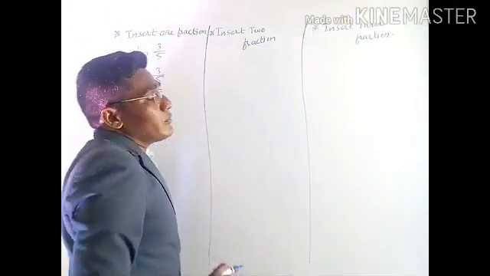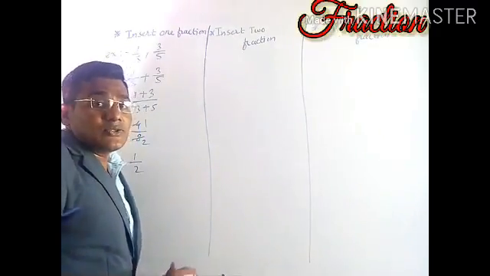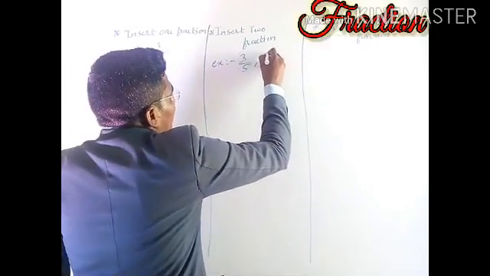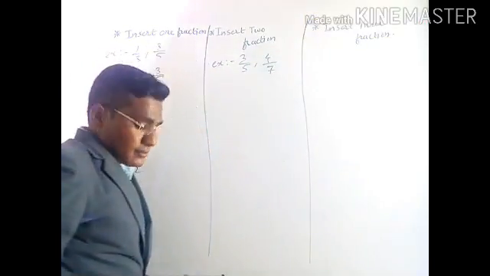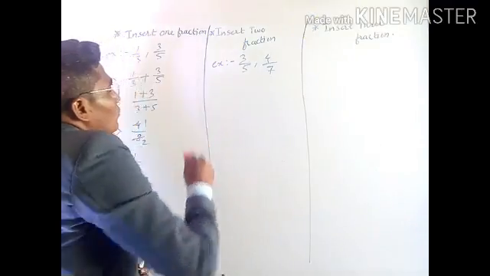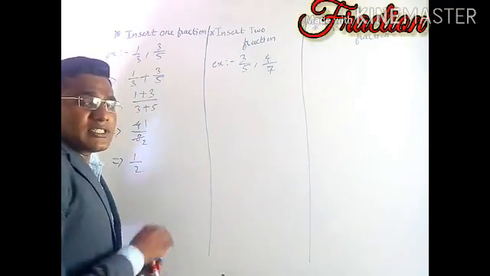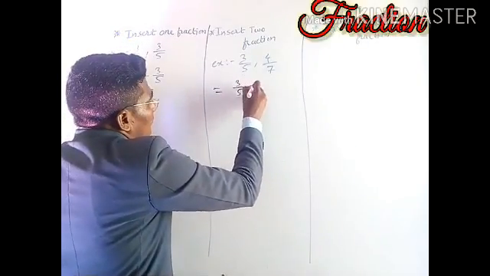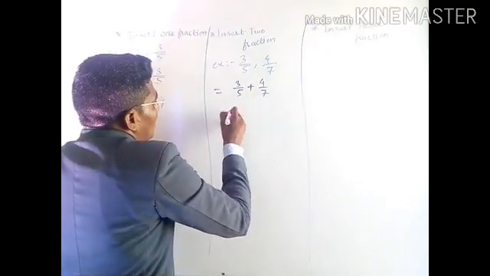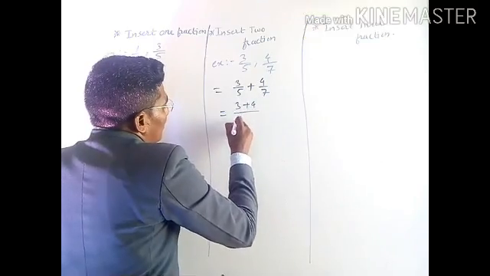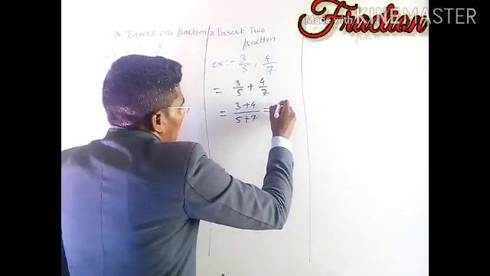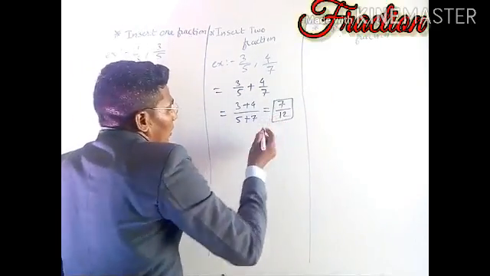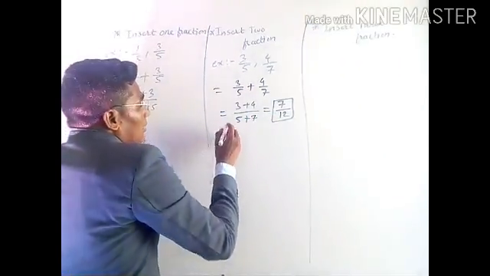Now how can we insert two fractions into given two fractions? For example, we will take 3 by 5 and 4 by 7. To insert two fractions, follow the first method to add one fraction. So 3 by 5 with an addition sign 4 by 7. Numerator plus numerator, denominator plus denominator, that is equal to 3 plus 4 is 7, and 5 plus 7 is 12. As we got one fraction, now write it in the given two fractions.